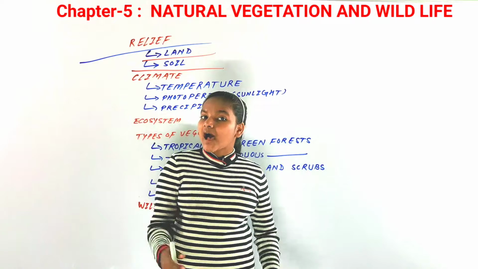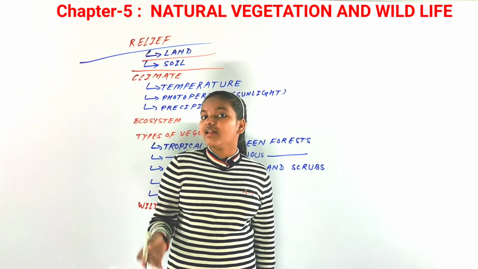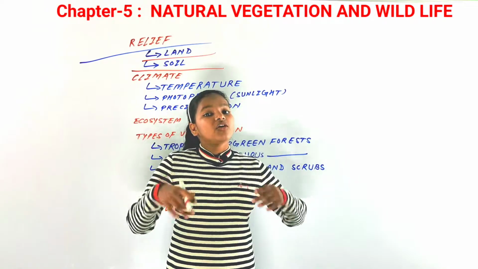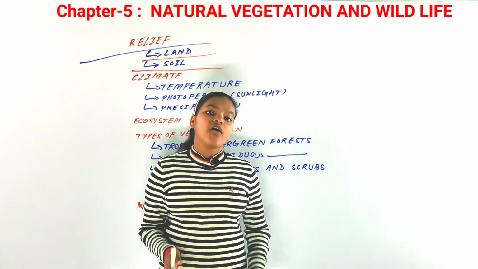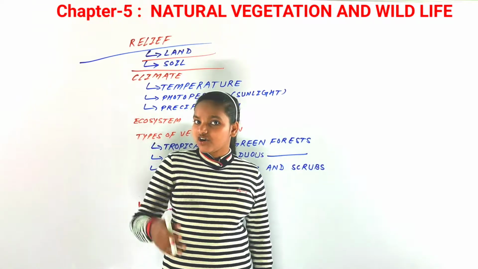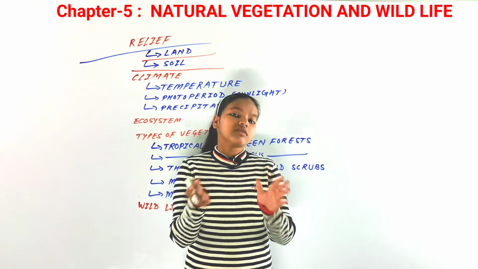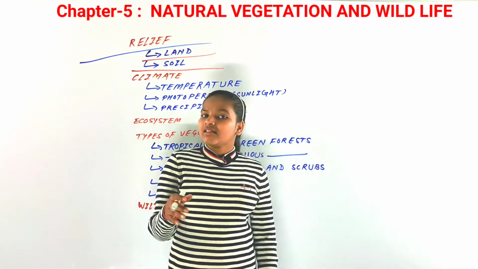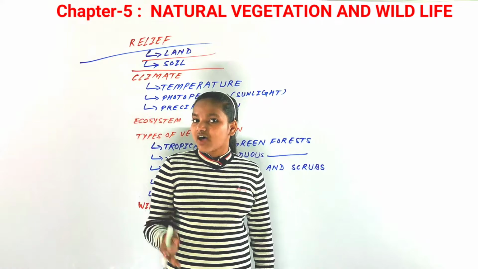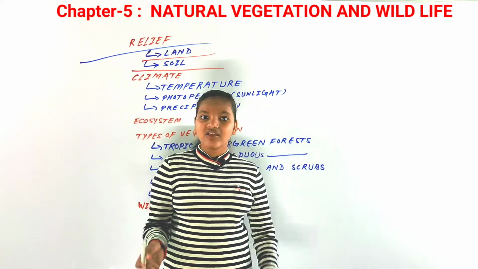But people have to make the soil very fertile for a good crop, for good growth of crops, for good cultivation and agricultural production. So you could say that for the natural vegetation, soil also matters, and the most perfect soil is of the northeastern states.